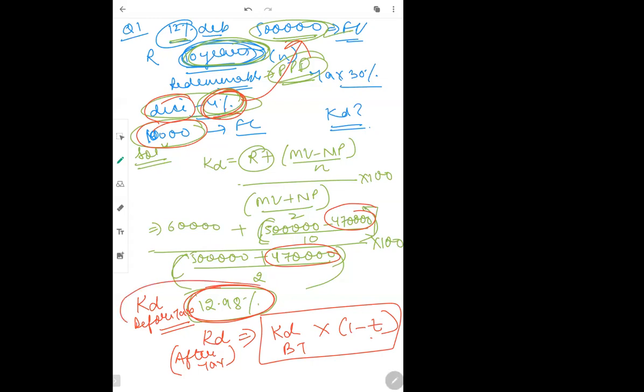Yes, ma'am. 12.98 is KD before tax. I want to calculate KD always after tax. हमें हमेशा after tax निकालना है.